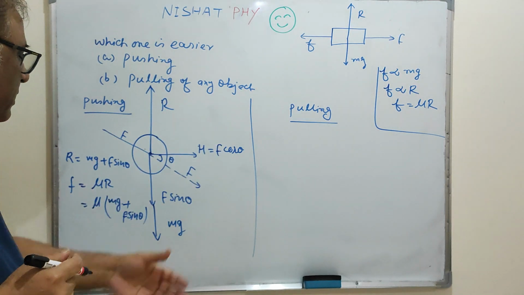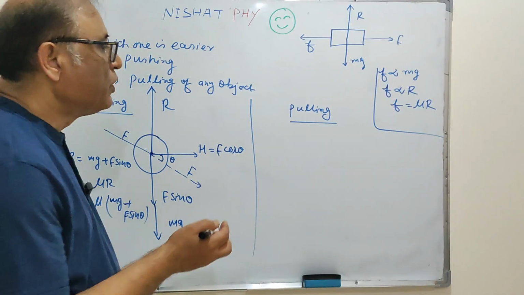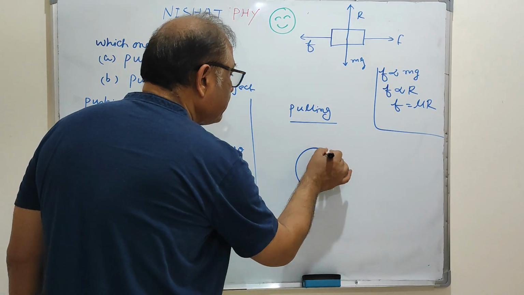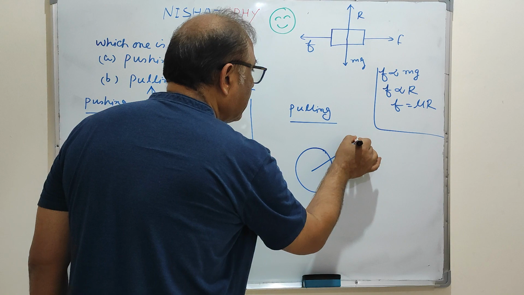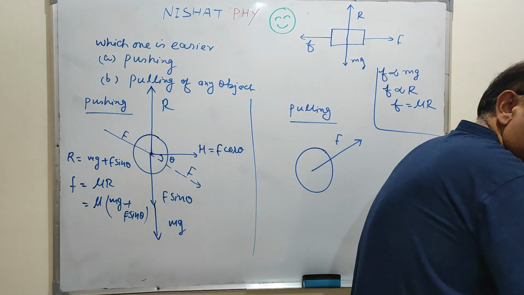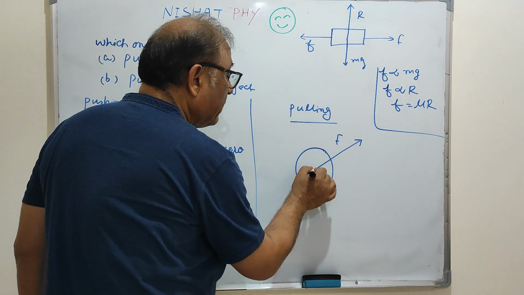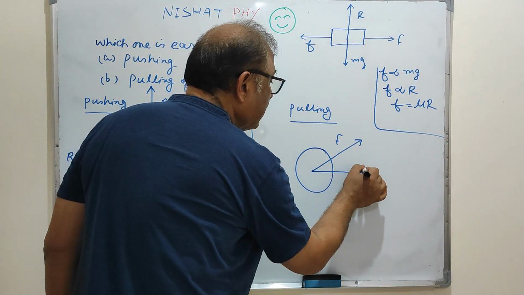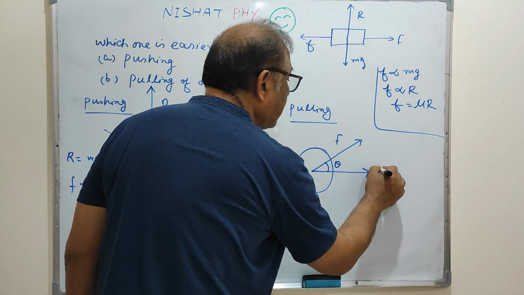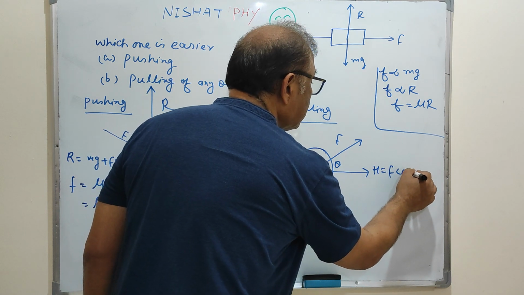Now come to pulling. How much is the frictional force against pushing? Here again the lawn roller, and this is the pulling force F. It is pulled like this. Now it has the horizontal component, with the same theta, F cos theta.